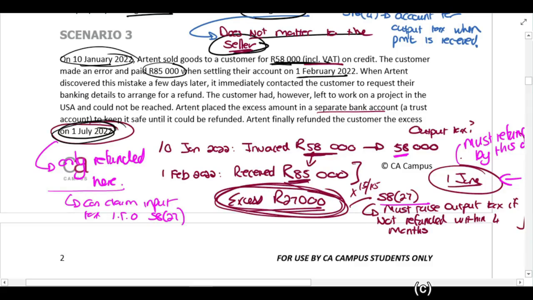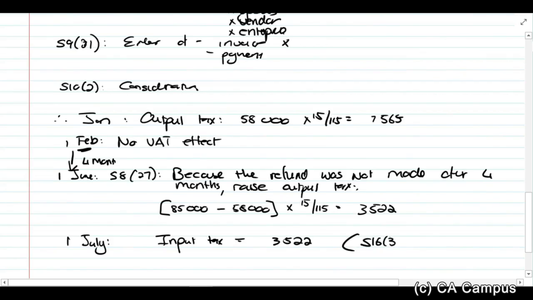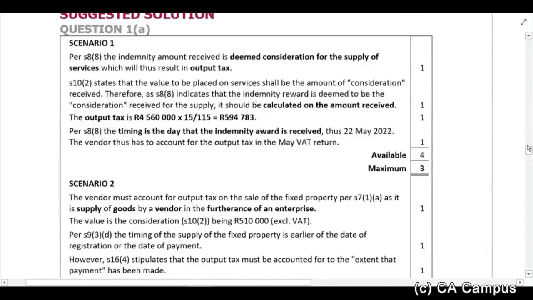Then we pay it on the 1st of July, and we can claim input tax then, and the input tax is the 3522. Now I'm giving it to you guys here, but this is the reference, section 16(3)(m) for that. This is specifically a reference that you don't see often, so if you didn't get that, guys, I really wouldn't worry about that too much. Okay, so let's just quickly jump to our solution and go and see.